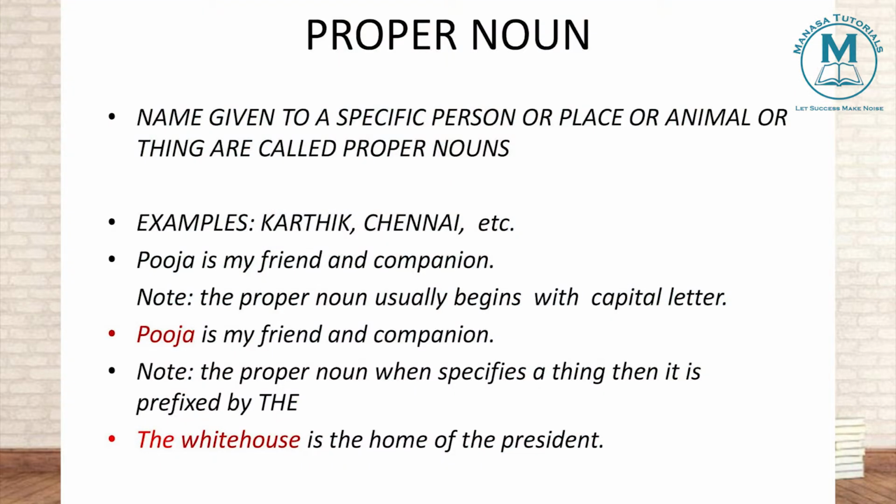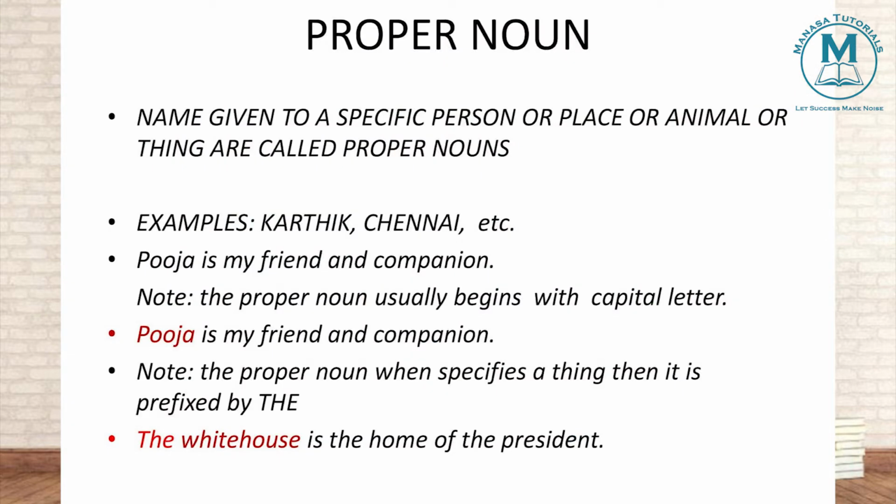Okay, I'm specifying the name of that particular place. So there, that is the common noun. For example, Pooja is my friend and companion. I am not saying she is my friend and companion. What I'm saying is, Pooja is my friend and companion. So specifically I'm using that noun. Understood? So here Pooja is what? Proper noun.